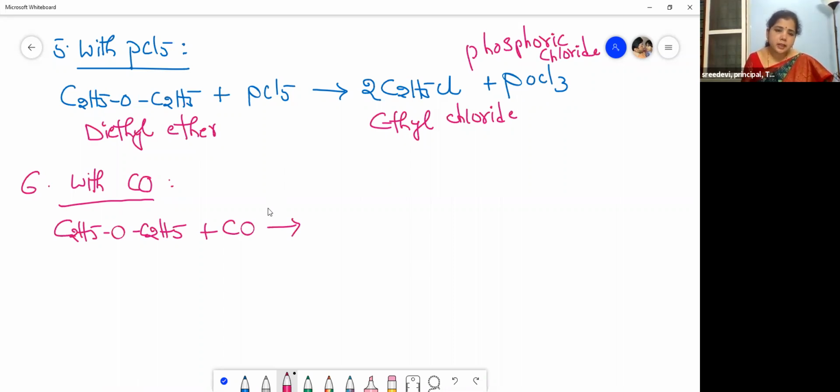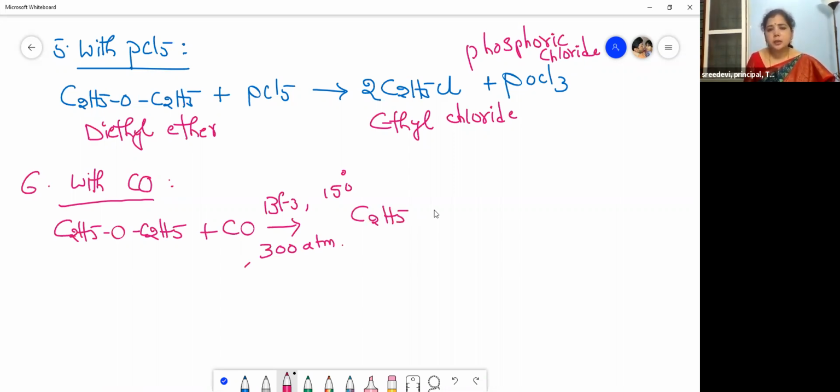This reaction takes place in the presence of BF3, that is boron trifluoride, at 150 degrees centigrade, and we use 300 atmospheres pressure, children. Simply add both of these. What do you get? Let us see.